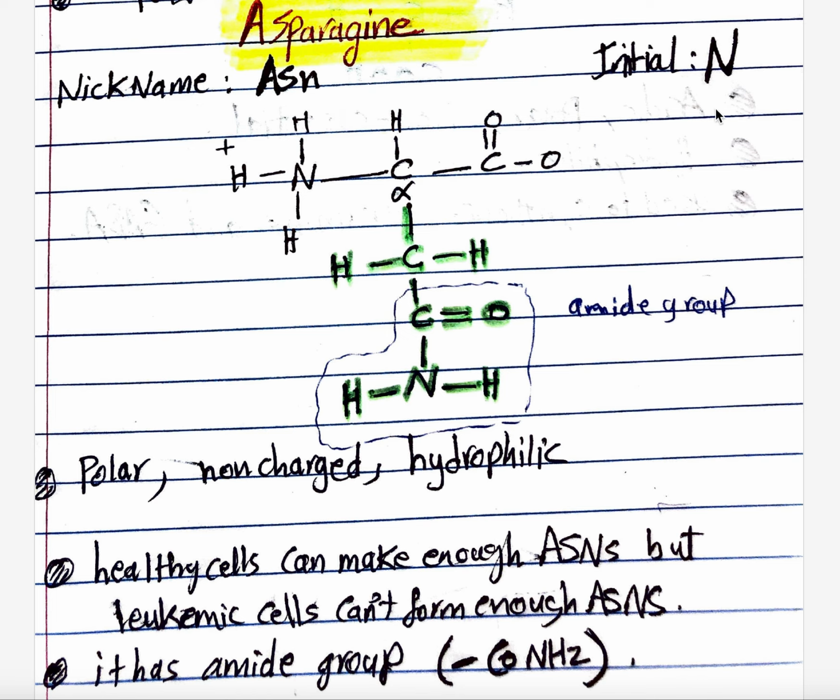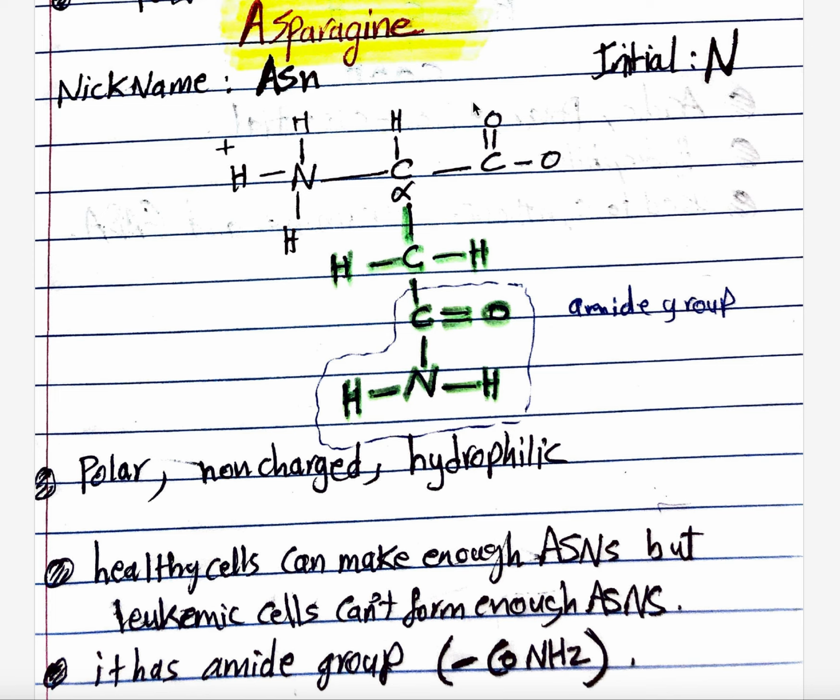It's maybe due to the pronunciation, since we say asparagine and the most focus is on the "in", so the initial name is N. I don't know the reason behind why the initial is N for asparagine, but asparagine and glutamine share the same thing: they took the first two letters and took the N, and remember that both have an amide group.